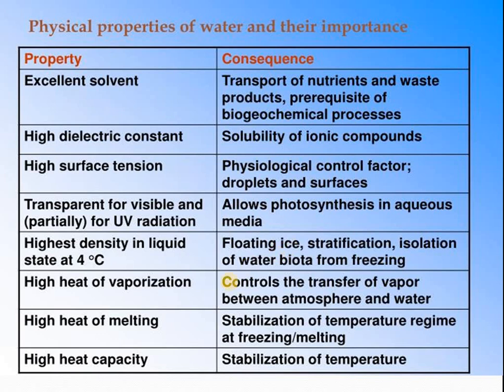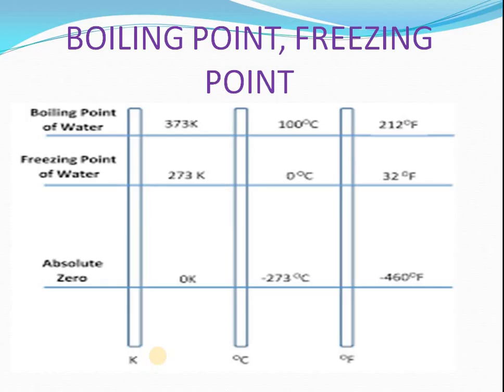And the next property is about high heat of evaporation, that is known as latent heat, and high heat of melting, that is also latent heat of evaporation and latent heat of melting, and high heat capacity, that is the capacity to absorb a large amount of heat. Okay, so these factors we are going to discuss in detail one by one. This is just the summary of that. Don't be tense, just see the next point. Now these are the properties.